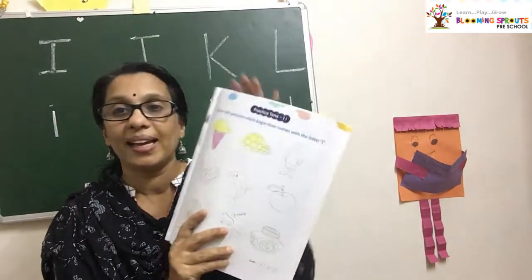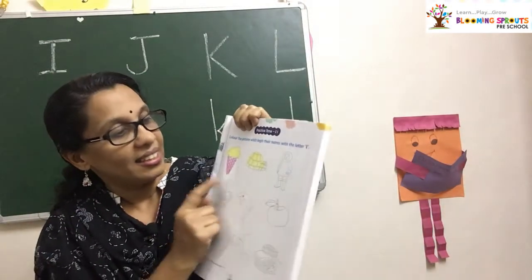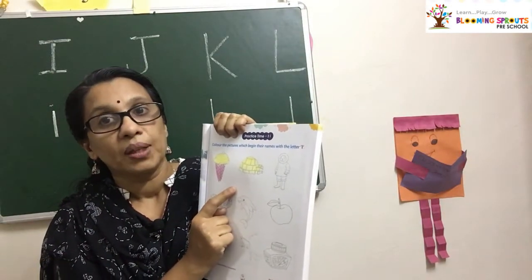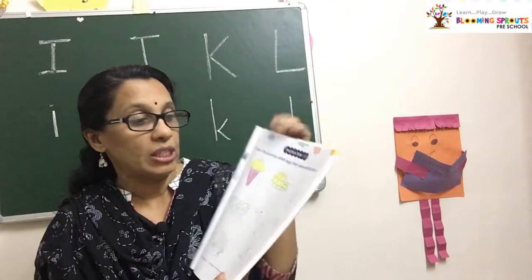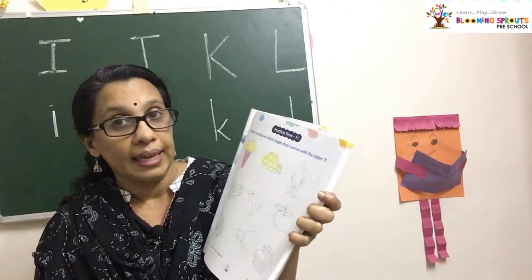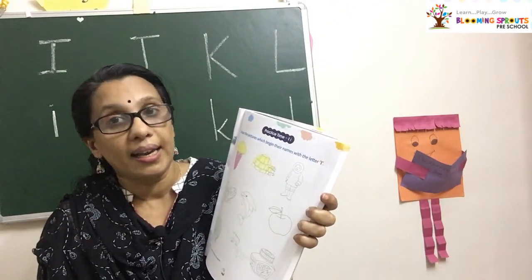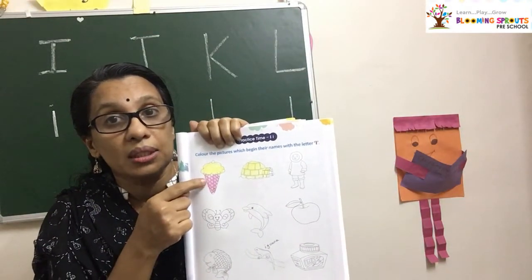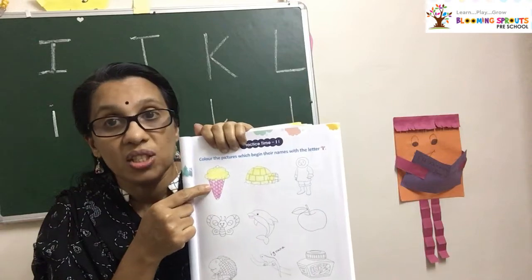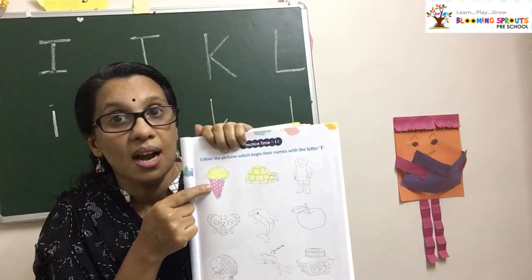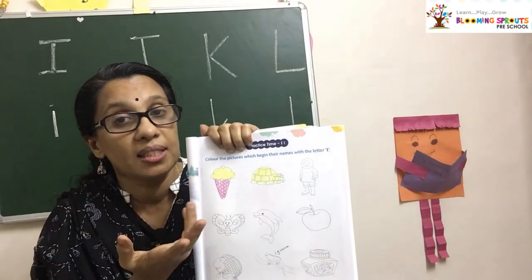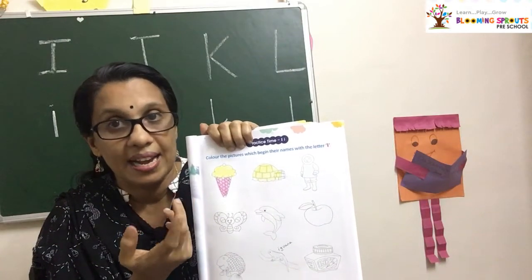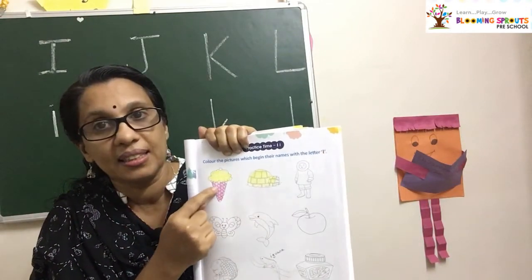Okay. Now, turn the page. You can color here. Here, you have to find the pictures whose names start with I. Now, say it loudly. What is this one? Ice cream. What is the first letter? I. Ice cream. So you can color this one.